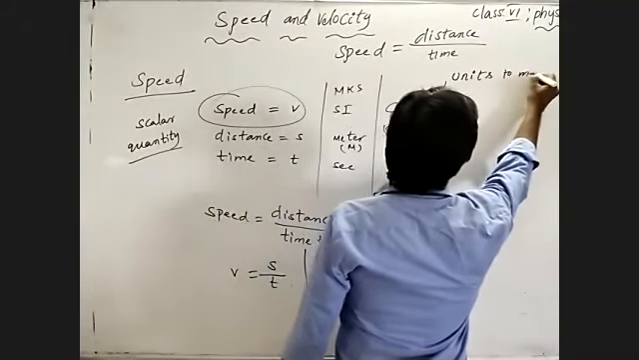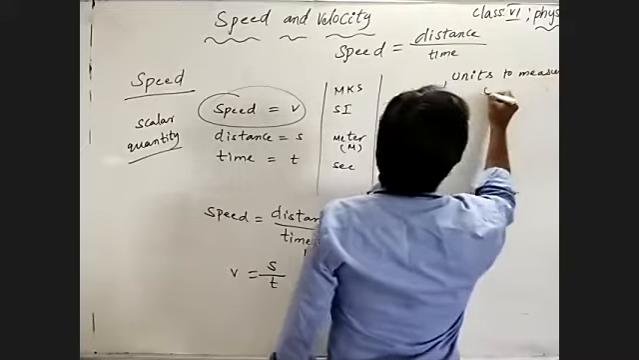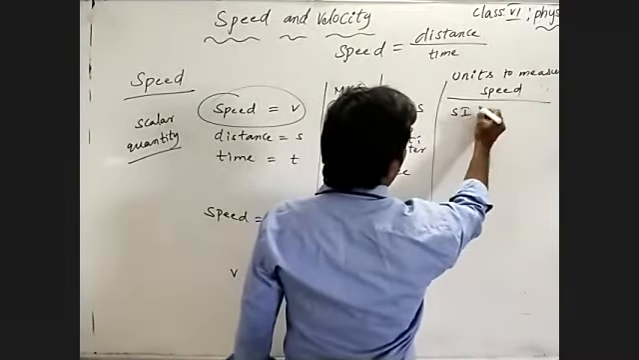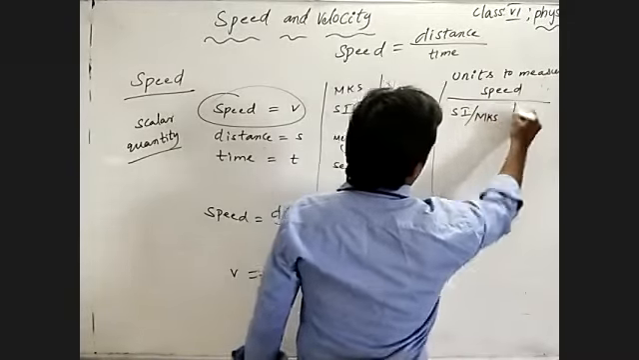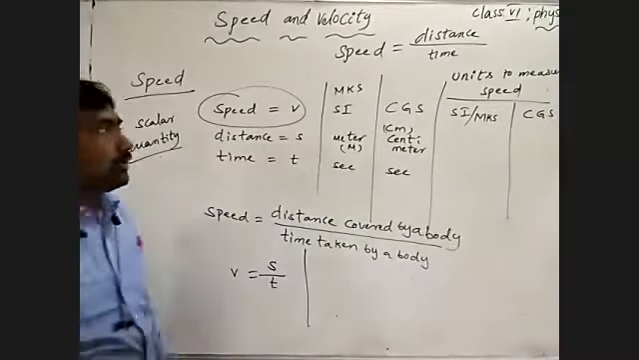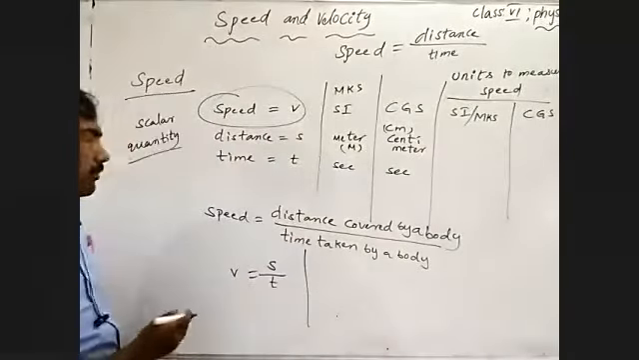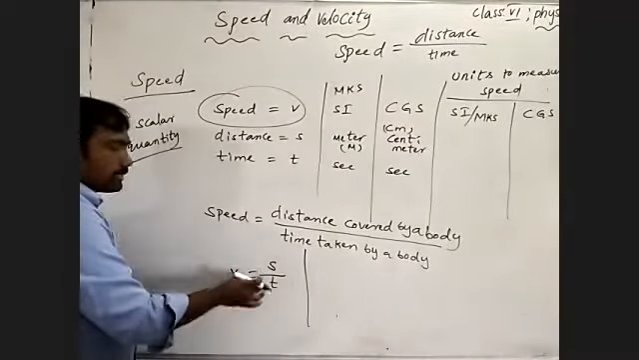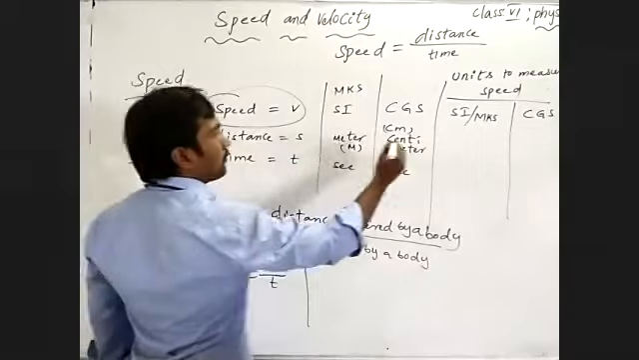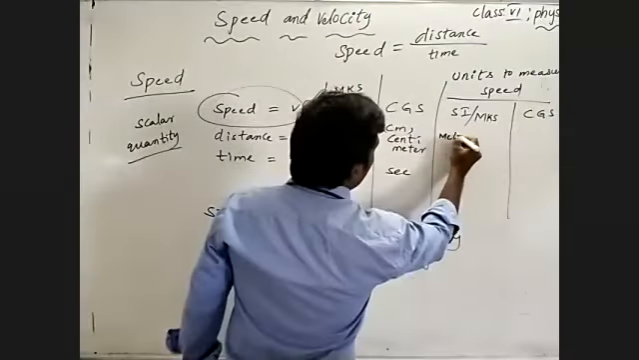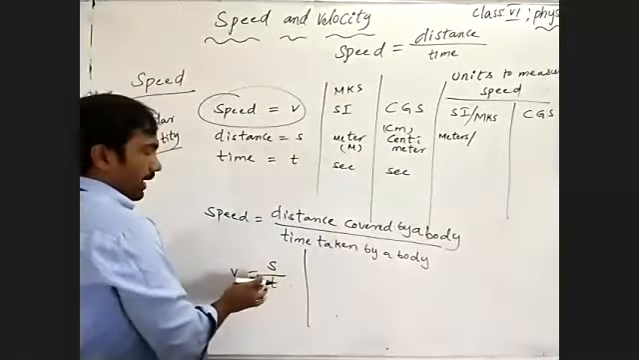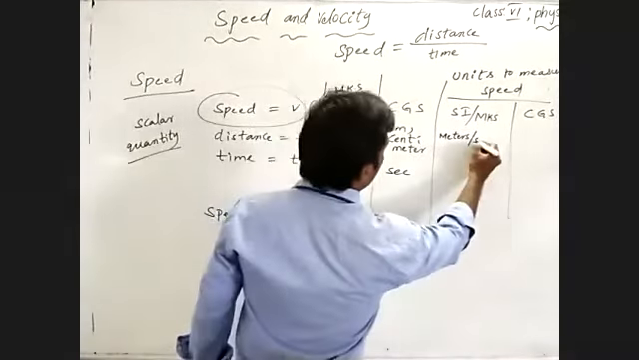Units to measure speed in the SI system, the MKS system, and the CGS system. In the SI or MKS system, speed is equal to distance by time. Distance is measured in meters in the SI system, so meters per time, and time is measured in seconds.